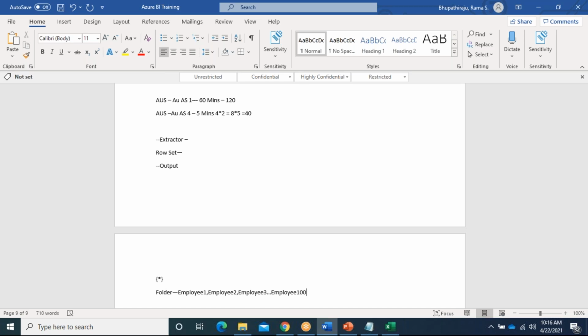What I can do is use the wildcard character and process all the files with a single statement. We will see this example also while doing labs. Okay, clear? Wildcard character.